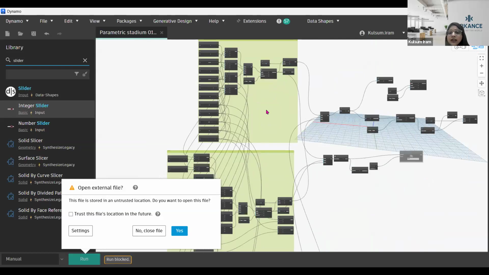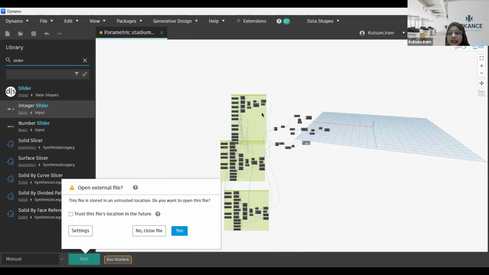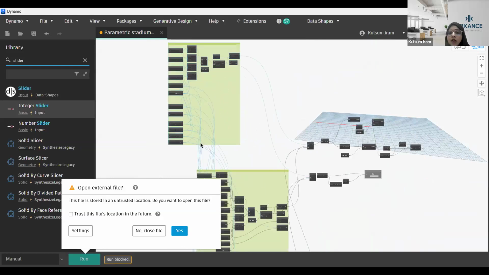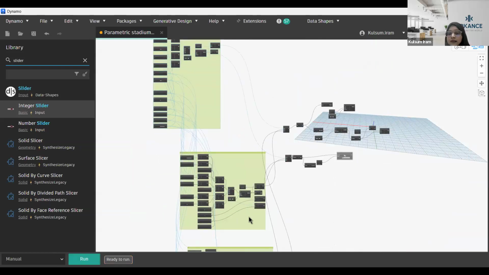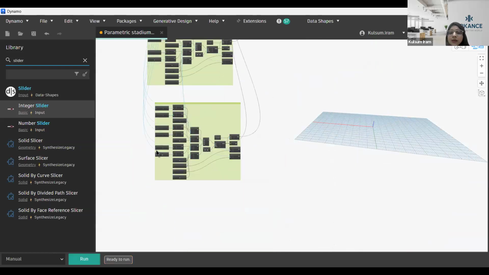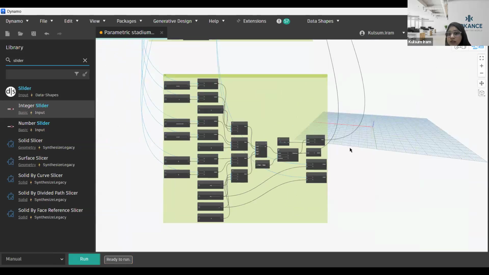And you can see currently it's looking a mess, but it is way more detailed so that you can understand how I have created this. So this is one layer, then this is another arc of the stadium, then this is another arc. And as I move any of the integer or number sliders, the shape of my stadium will change.